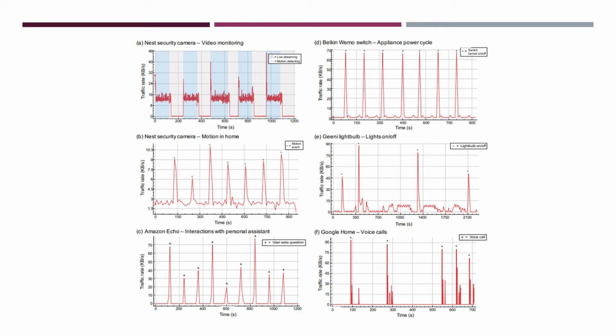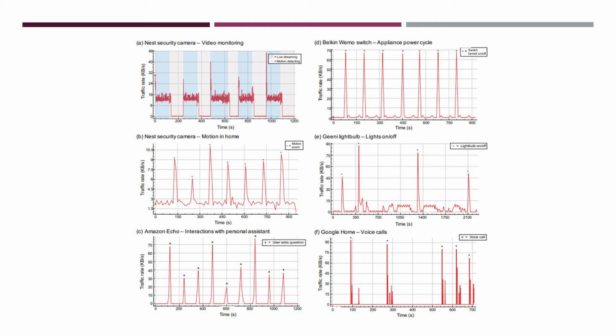For the Amazon Echo, they tested it by asking a series of 3 questions. These questions were, what is the weather, what time is it, and what is the distance to Paris? They asked these questions 3 times, one question every 2 minutes. Figure C shows the SSL traffic rates between the Echo and a single Amazon.com IP address during the experiment.